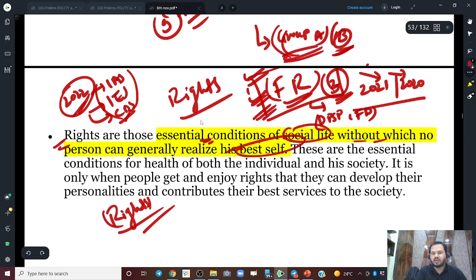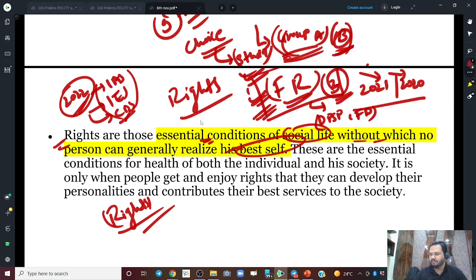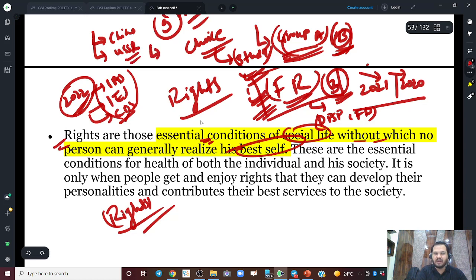For that you need to make your choices, right? You should be able to make a choice that no, I don't want to do this particular work, but I want to study, I want to prepare. So this is your choice, and in our country you can make your choice, right? Maybe if you were living in a country like China, or maybe in 1980s USSR, or maybe in 1940s Germany, when Hitler was the chancellor there, you didn't have all these rights.